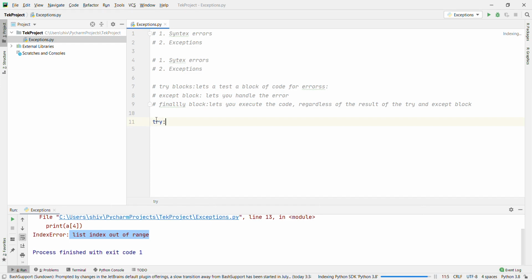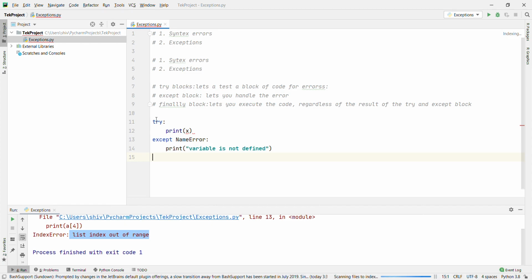try, print x, except, the first one is NameError, print variable is not defined.